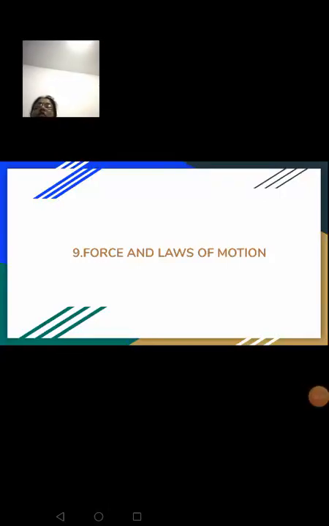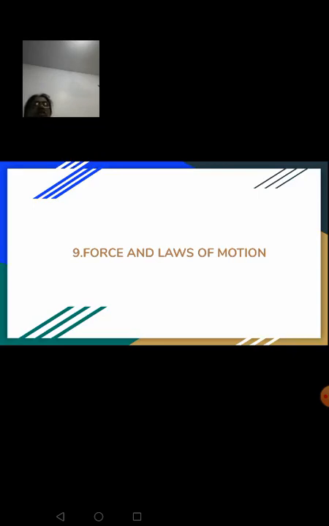Hello everyone, today we are going to do the next part of this chapter number 9, force and laws of motion. In the previous classes we had learned 3 laws of motion, like Newton's first law, second law and third law. While doing Newton's first law we had learned a concept called inertia, which means tendency to resist change. We had discussed many examples, and while doing second law we had come across a term called momentum, and we had done the derivation for the second law, which proved that F is equal to ma.